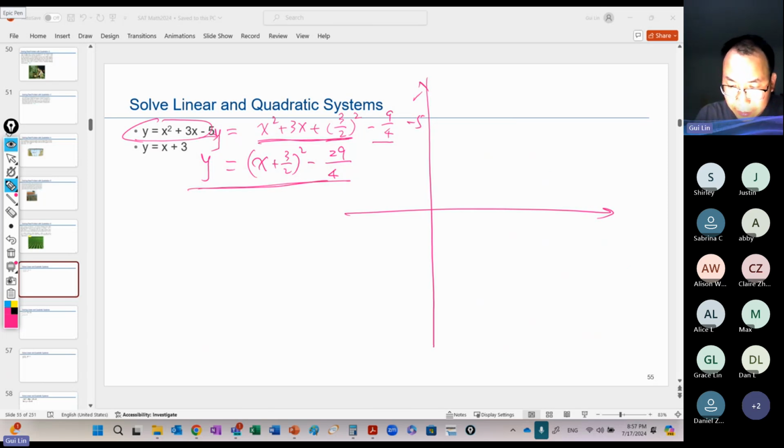Let me make this one a little bit easier. Change the colors. So the symmetrical line is right here, x equals -3/2, right? And y here is -29/4. Let me give a dot here.